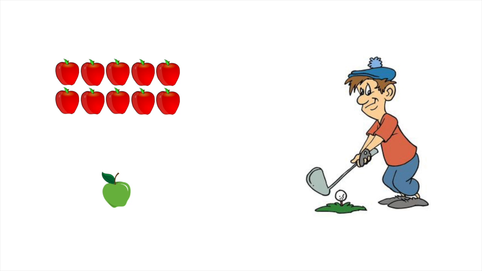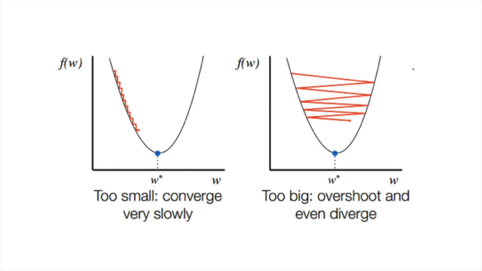Let's see another example. Suppose you are playing golf and you hit the ball with extreme force. It will cross the hole. On the other hand, if you hit the ball too low, it will move only a little. Hence, it will take too many hits to reach the hole. This means if the learning rate is too high, it may fail to converge, and if it's too low, learning will be too slow. It's really tricky to determine the perfect learning rate.